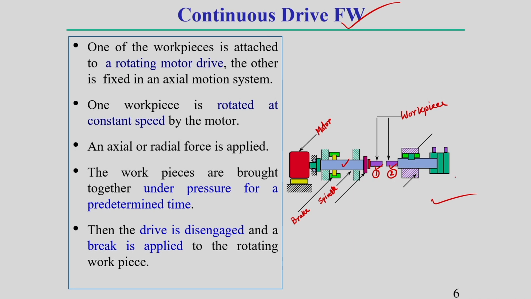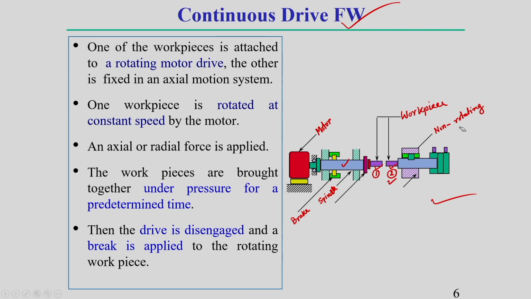In the right side, workpiece 2 is connected with a non-rotating device. You can write it as non-rotating device.